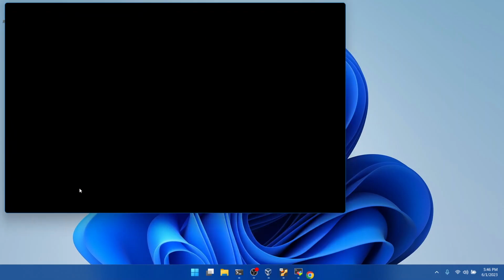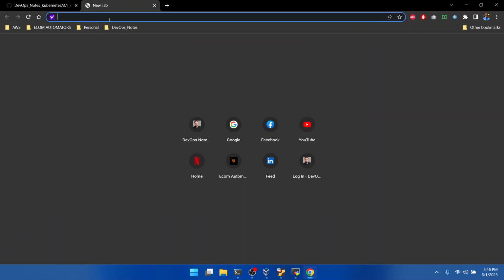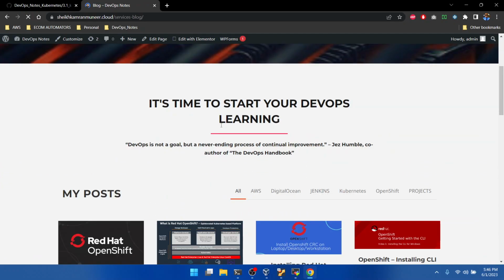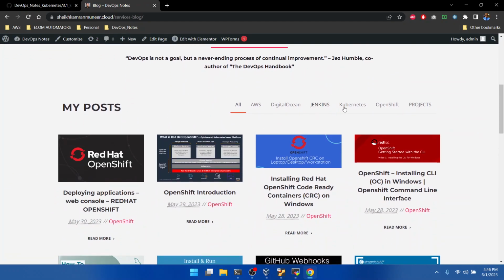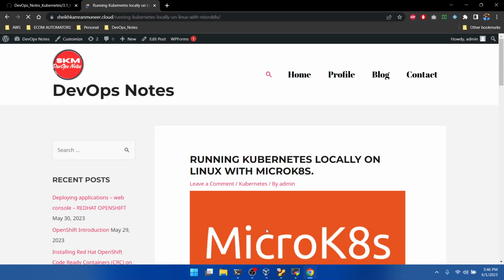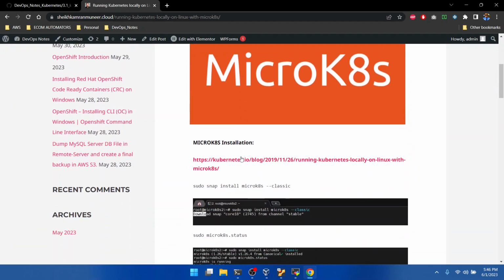Just to elaborate my argument, let me open up my website and go to the blog area where I had already presented my lab. What I'm going to perform here is the practical side of this lab. So stay with me and let me open it up. The Kubernetes MicroK8s installation, running Kubernetes locally on Linux with MicroK8s.